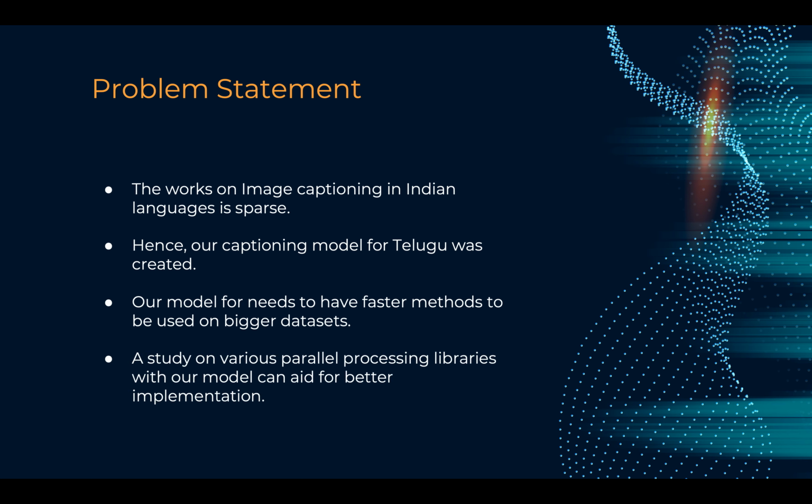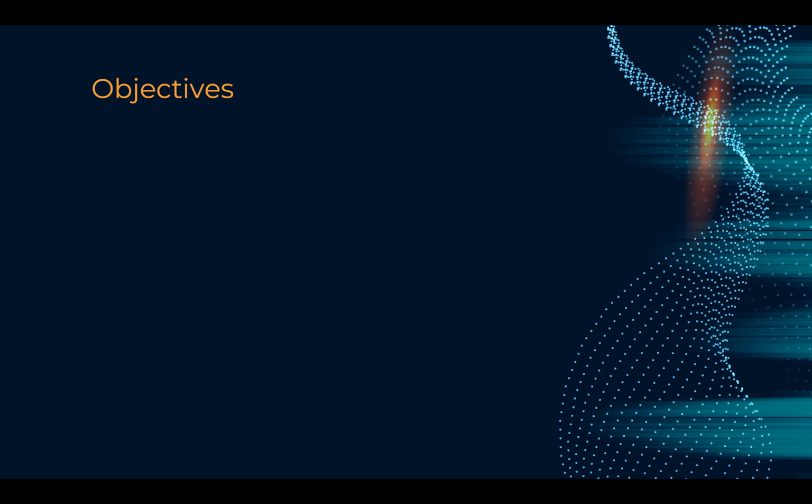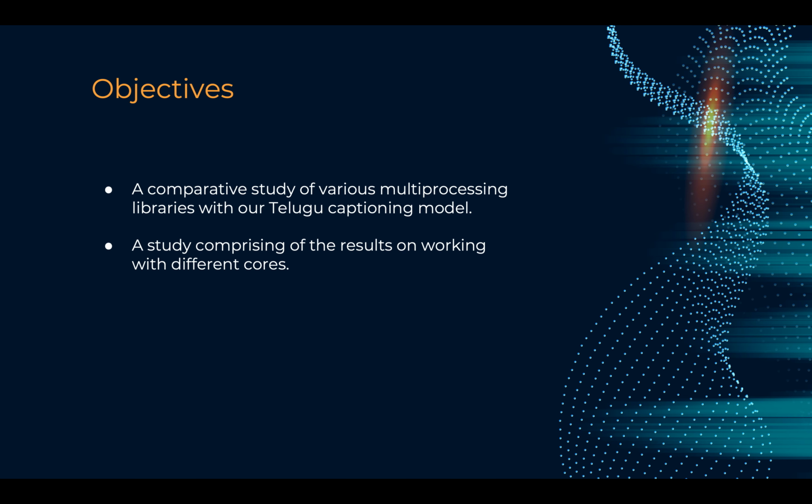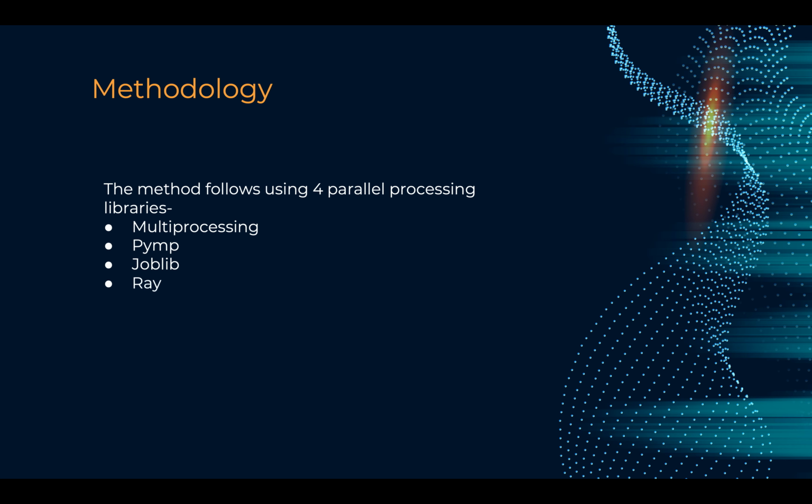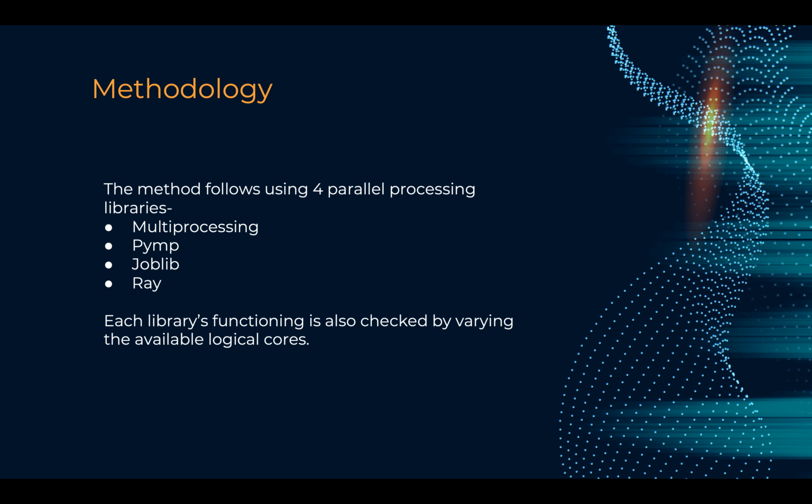It was not possible to speed up testing for a single image as the prediction follows a greedy algorithm which is serial in nature. Hence our objective was to use CPU scheduling libraries to make it faster for multiple predictions. We must study the behavior of different libraries with our model by varying the CPU cores. This study was done using 4 libraries, namely Python's native multiprocessing library, PyMP, JobLib, and Ray, by varying the CPU cores. Let's have a look at our code.